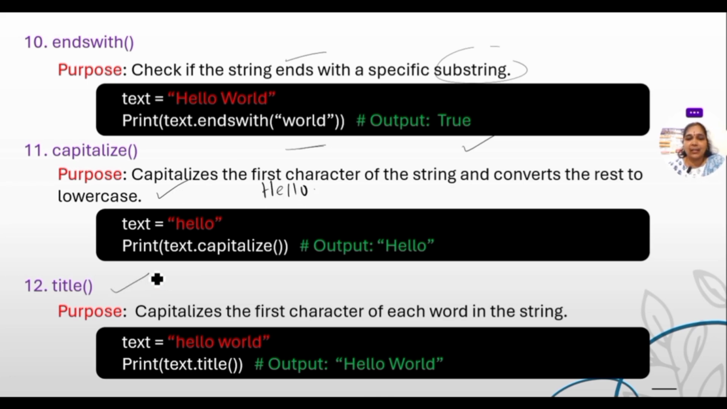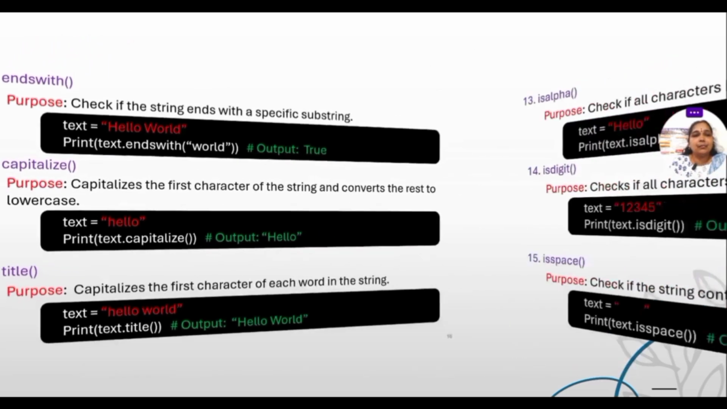Okay. Next, title. Title will capitalize each word in the string. That is important. So, text dot title I have given. Of course, each word is separated by a space. So, text dot title I have given as a text. Hello is there and the separator here is the space. After that, we get world, right? So, the H and the W will be capitalized.